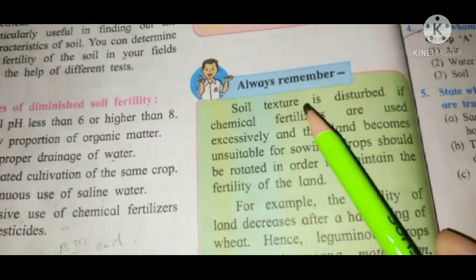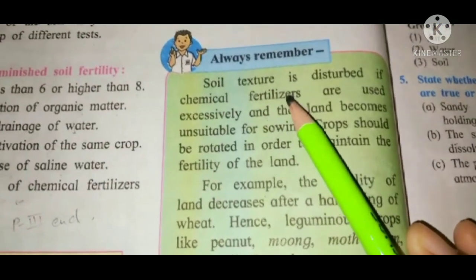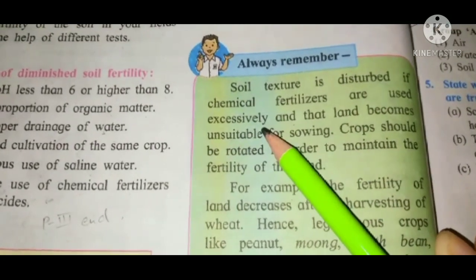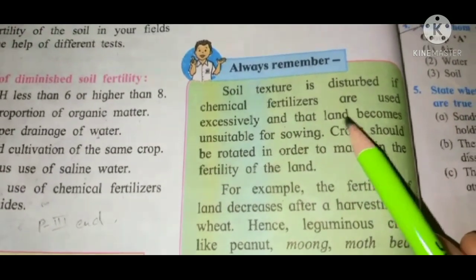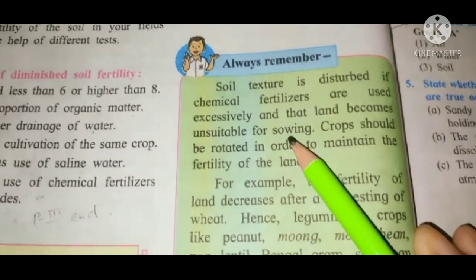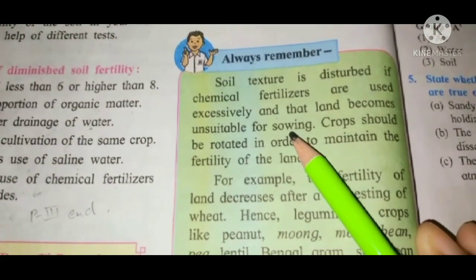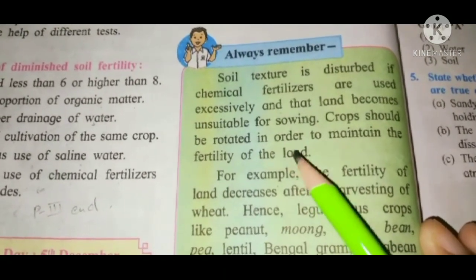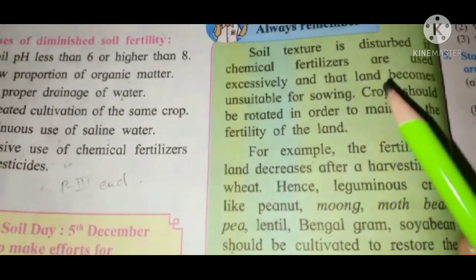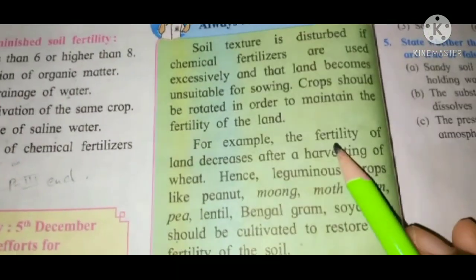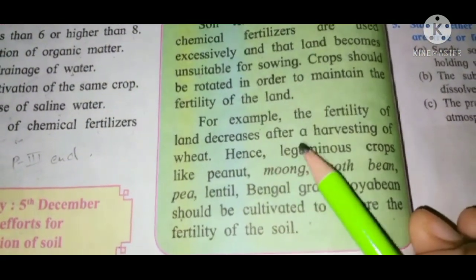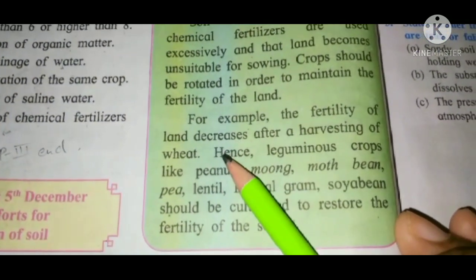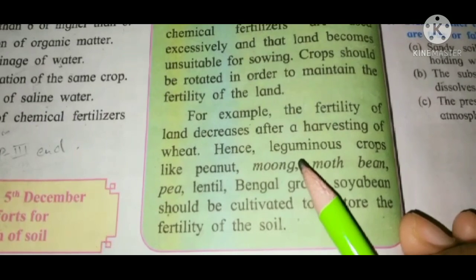Now, always remember, soil texture is disturbed if chemical fertilizers are used excessively and that land becomes unsuitable for sowing. Crops should be rotated in order to maintain the fertility of the land. For example, after harvesting of wheat, the fertility of land decreases.